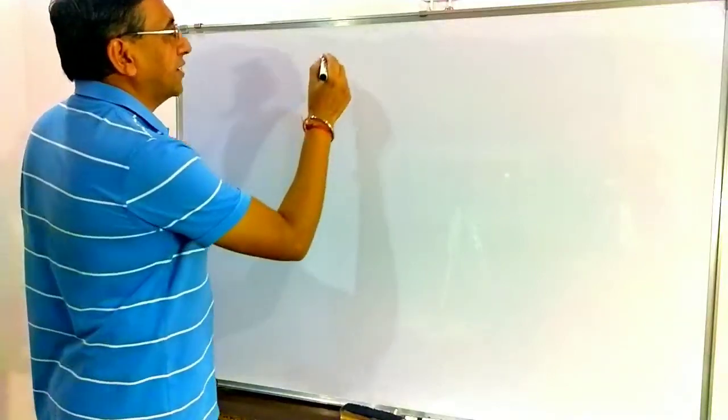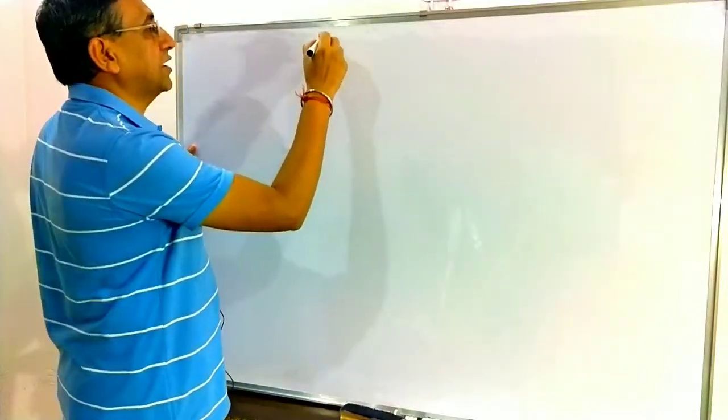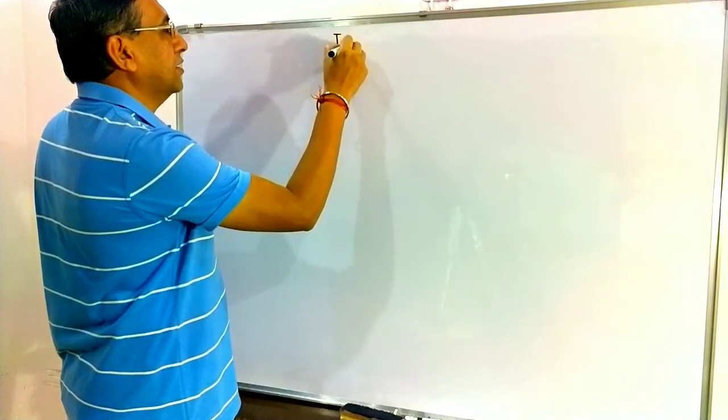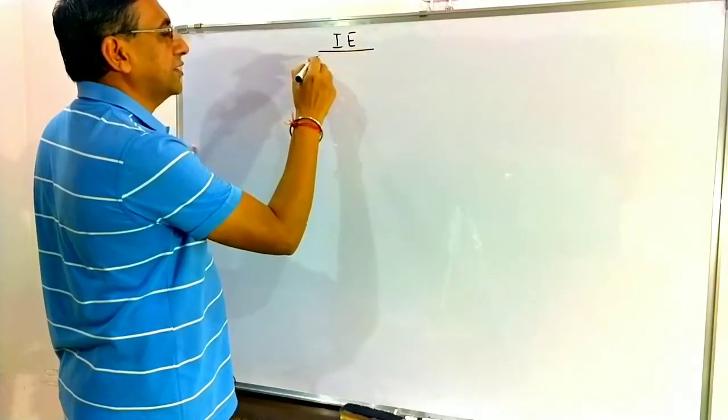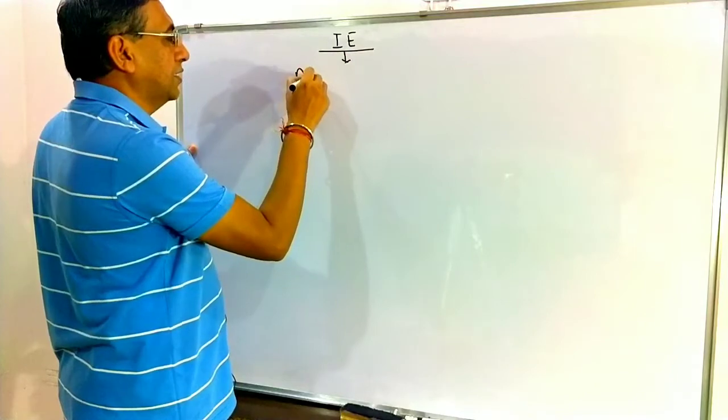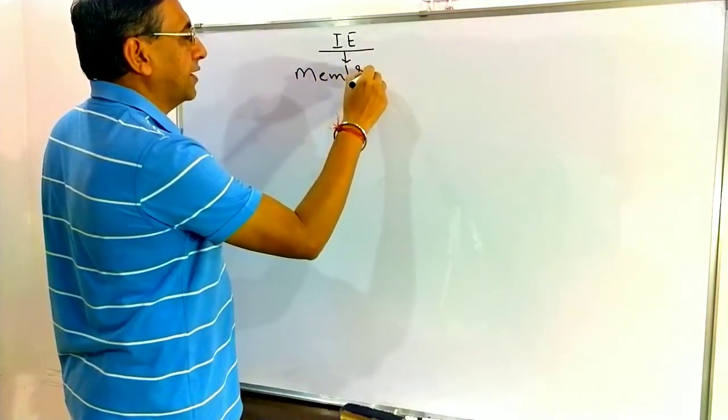In the last class we started with the internal ear, and in the internal ear there is a part known as the membranous labyrinth.